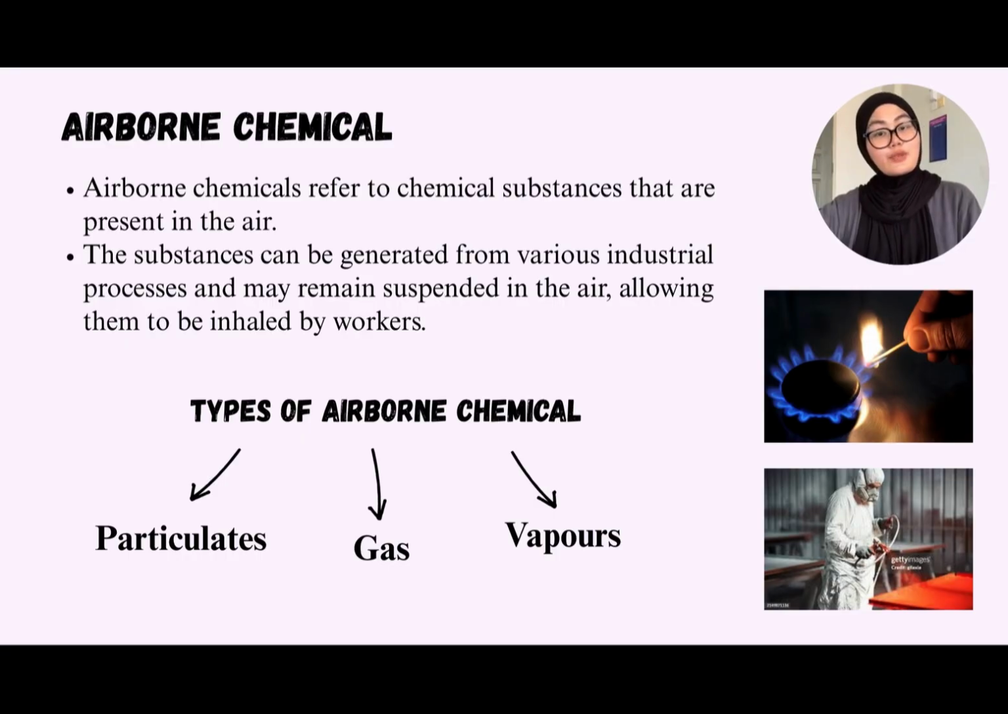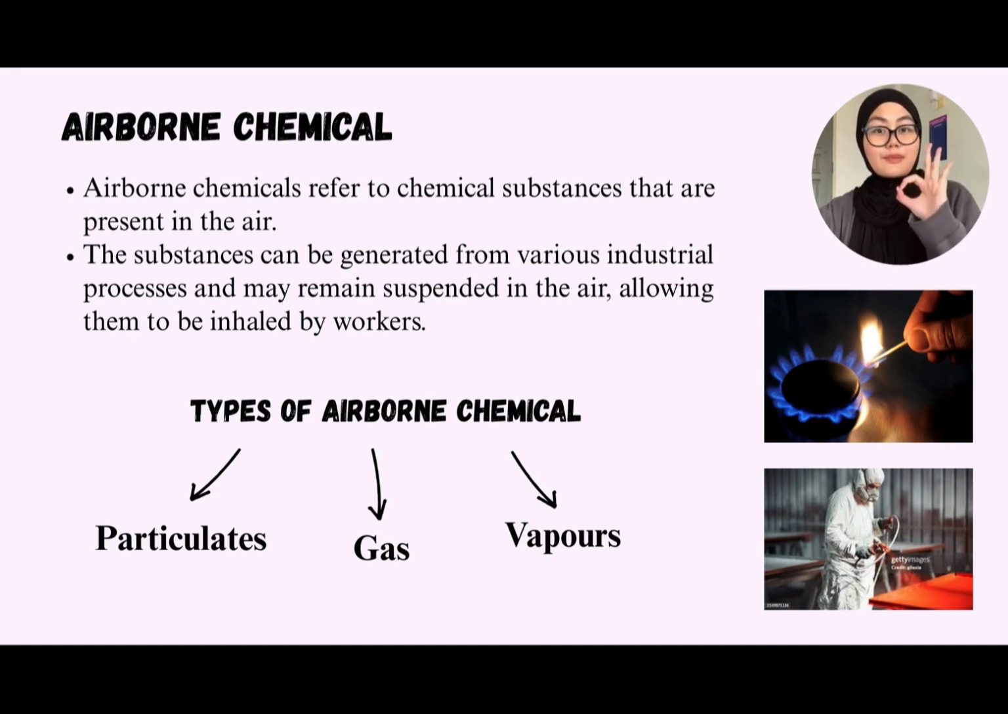Begin our presentation today by explaining about airborne chemicals. Airborne chemical refers to chemical substances that are present in the air. All these substances can be generated from various industrial processes and may remain suspended in the air, which allows them to be inhaled by workers and can also cause harmful health effects.